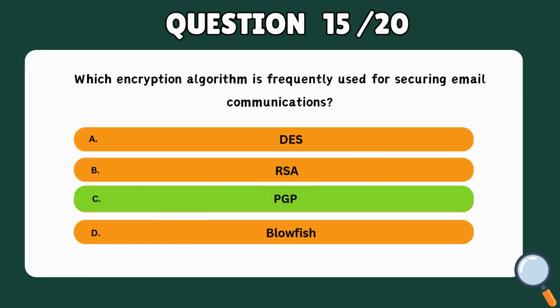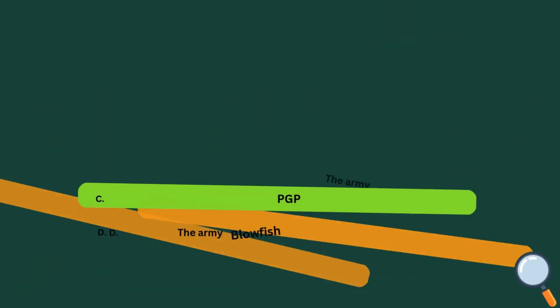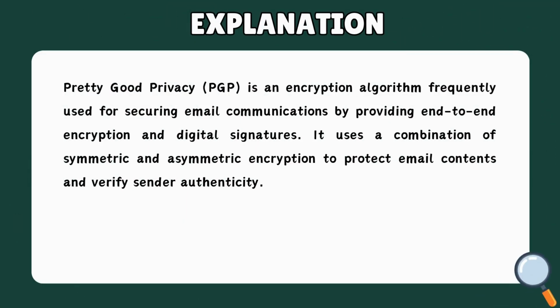Correct answer: C. PGP. Pretty Good Privacy, PGP, is an encryption algorithm frequently used for securing email communications by providing end-to-end encryption and digital signatures. It uses a combination of symmetric and asymmetric encryption to protect email contents and verify sender authenticity.